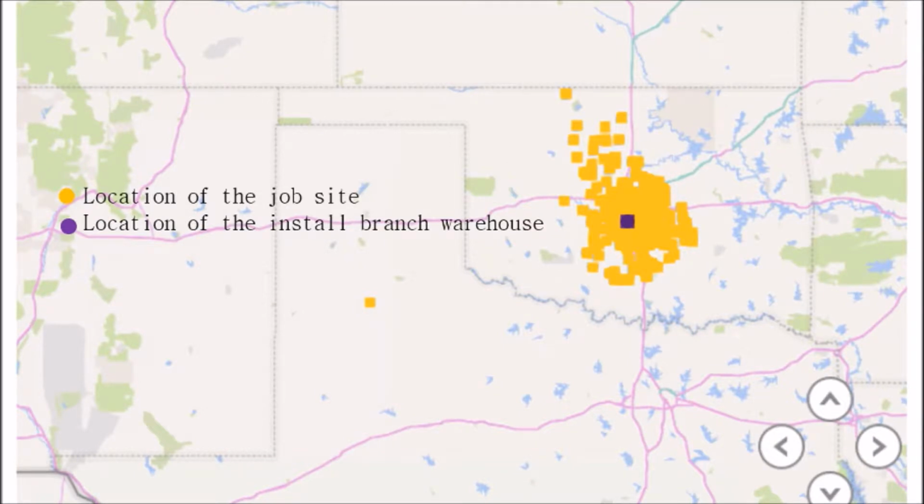This shows us the location of the job sites and the location of the installation branch warehouse. As you can see, the installation branch warehouse is in the state of Oklahoma, and most job sites are in Oklahoma too, but there is one outlier that we are working on in another state.